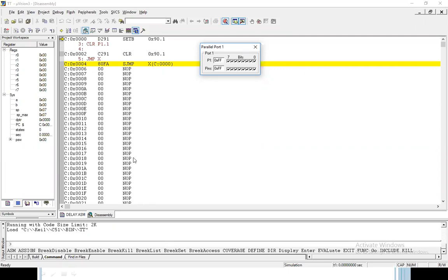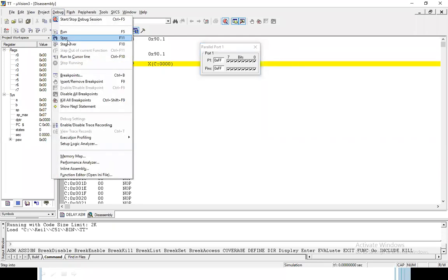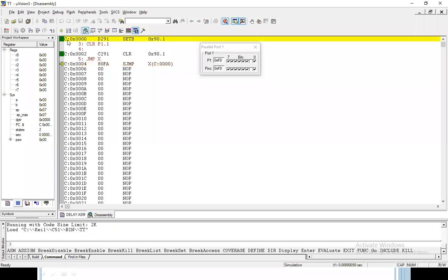See the program. If I press F11, see, it clears this bit. Then jump to X. Then it sets the bit. It sets the bit once, then clears the bit, sets the bit, clears the bit, sets the bit, clears the bit.